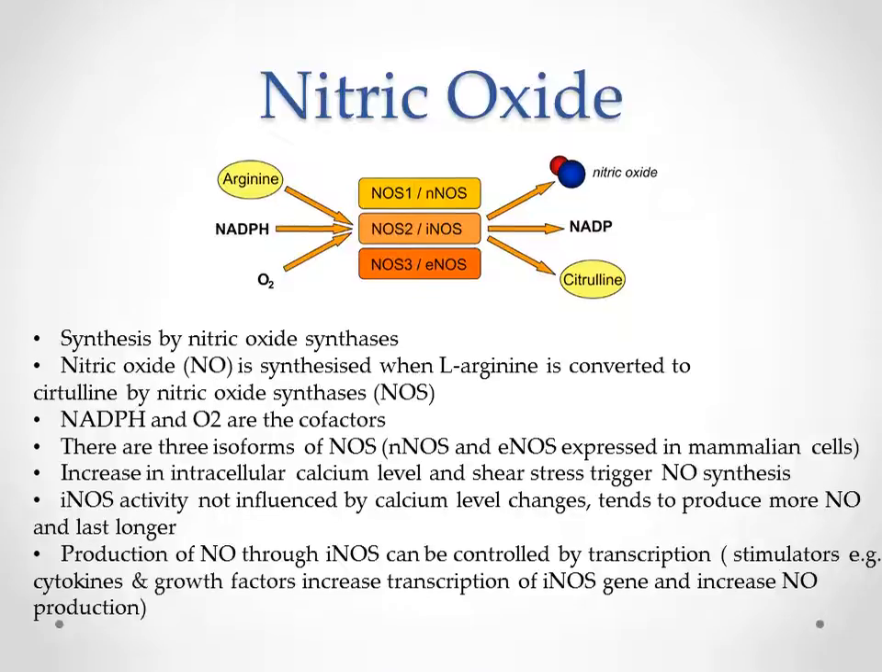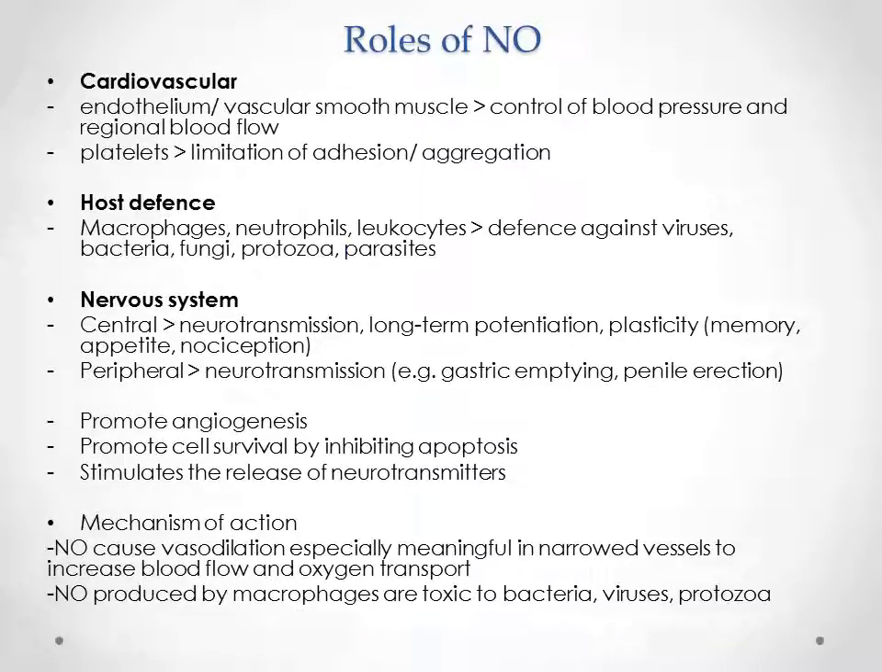nitric oxide production. Use of nitric oxide in the cardiovascular system: it controls the blood pressure and regional blood flow. It also limits the adhesion and aggregation of platelets, which inhibits the formation of blood clots. For the defense system, macrophages and neutrophil leukocytes will produce nitric oxide as defense against viruses, bacteria, fungi, protozoa, and parasites. For the nervous system, central and peripheral, it enhances neurotransmission. For the central, long-term potentiation and plasticity.